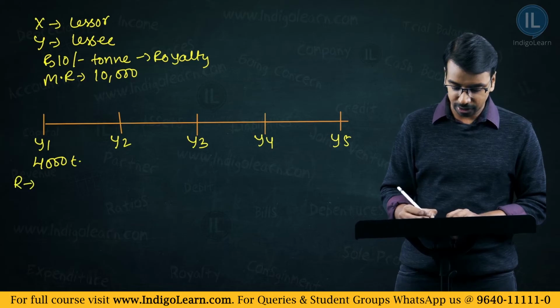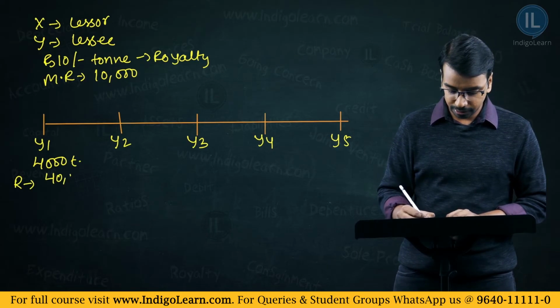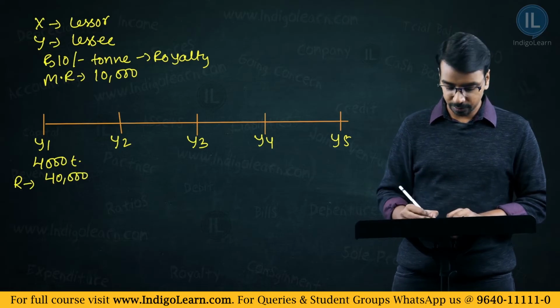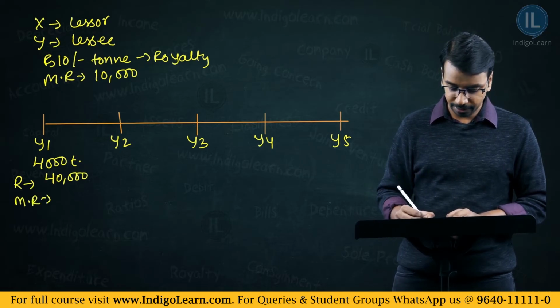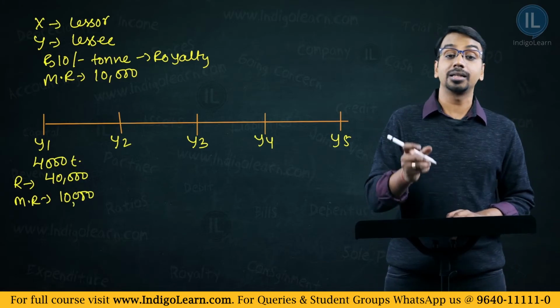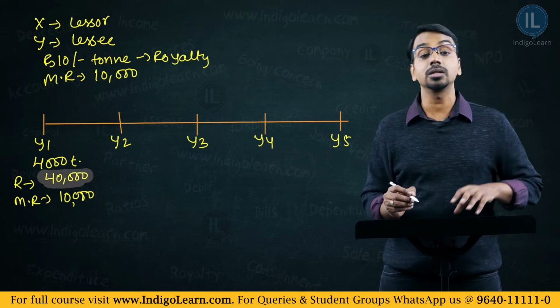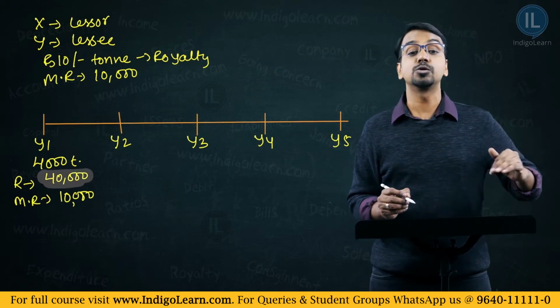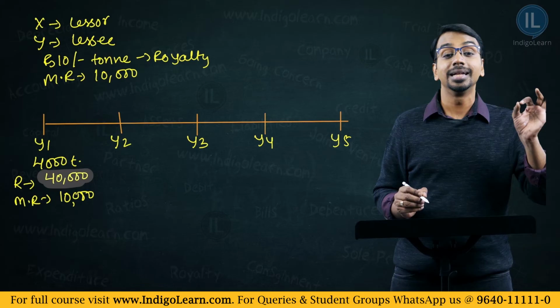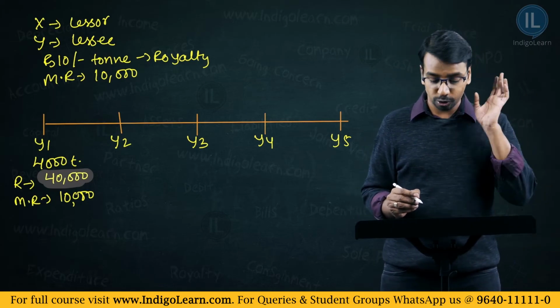The royalty that we will compute is 4,000 into 10, which is 40,000. Now, what is the minimum rent? Minimum rent is 10,000. What will the lessee pay to the lessor in the first year? The lessee will pay 40,000 in the first year, because the royalty computed is more than the minimum rent and there will be no short workings. Are we clear? Okay, let's go to year 2.